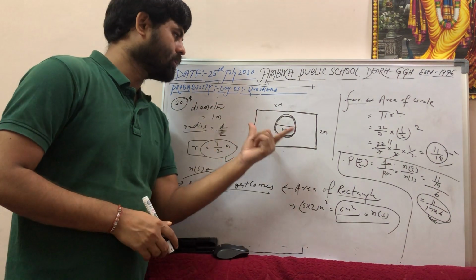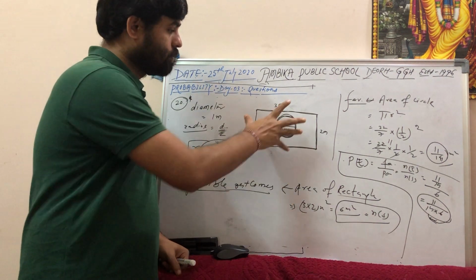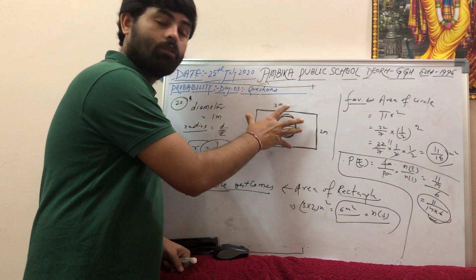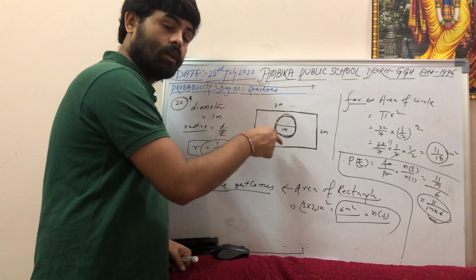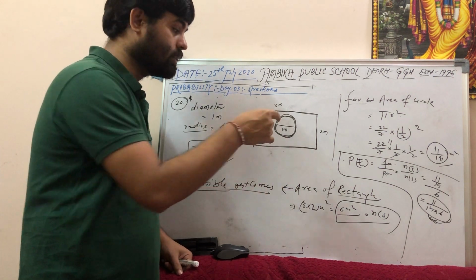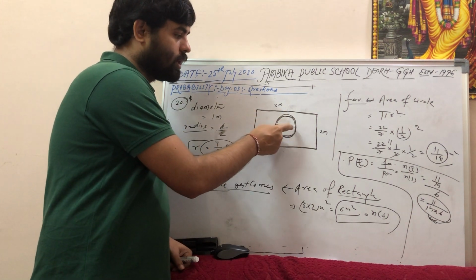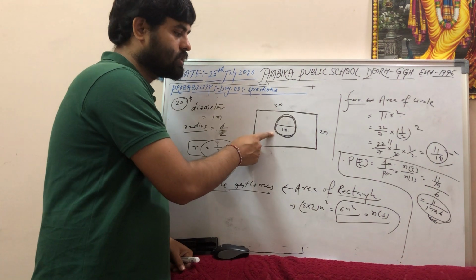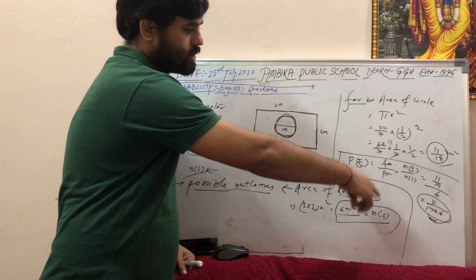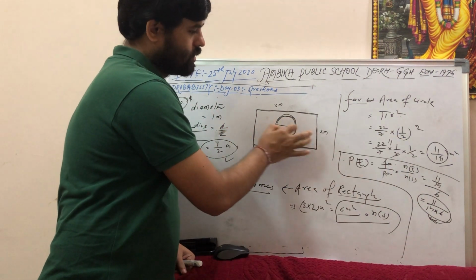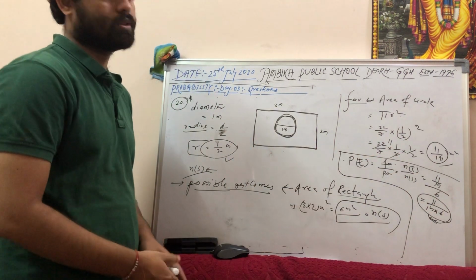How have we taken the approach? I have taken the full area. Sample space concept means all the possible outcomes. Possible outcomes means you have to play within the rectangular area. So I have found the area of the rectangle. Then favorable is you have to play inside the circle. The question is: what is the probability of getting a coin inside the circle? Inside the circle means under this area. So what is the area of this circle? Pi r square. I have found r equals 1 by 2. Pi r square is 11 by 14. Then probability equals number of events, 11 by 14, and sample space is 6. 11 by 14 into 6 is the answer.